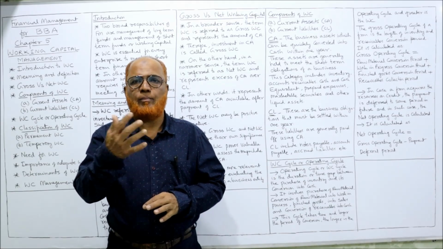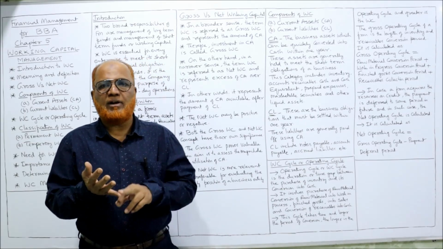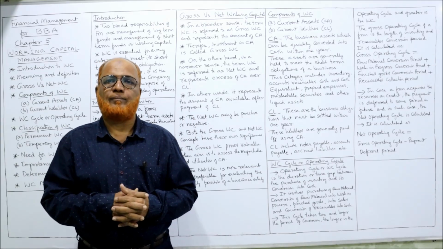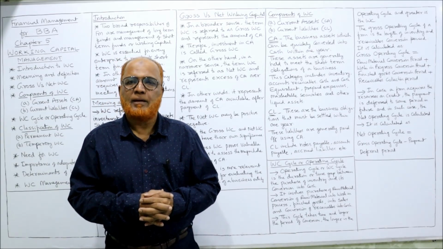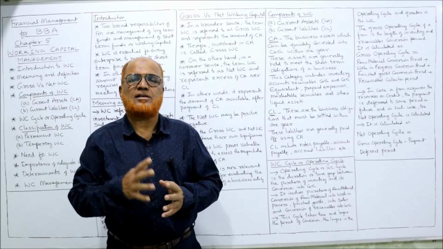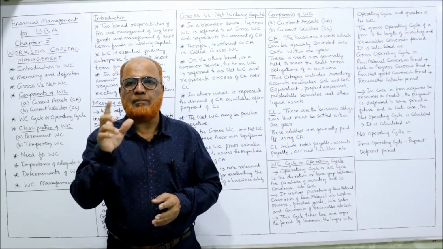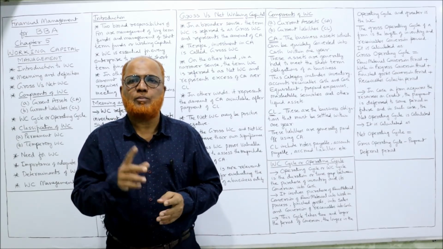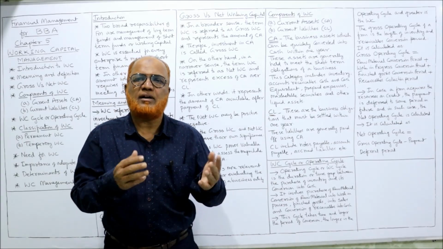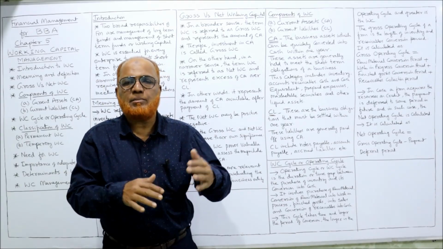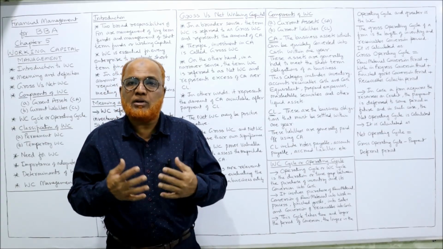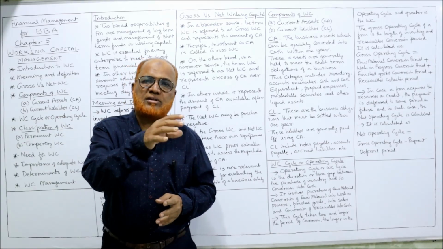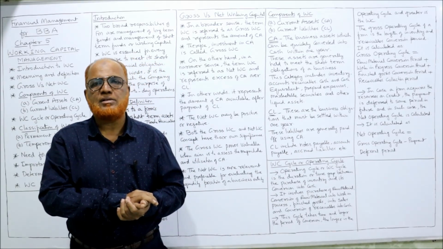How much funds are blocked, invested in inventories? How much funds are blocked in account receivable, that is trade receivable? जब business credit पे अगर customer को बेचा है तो we'll give the time period. For example, 1 month, 2 months. We sold goods worth rupees 1 lakh to the customer and given a time period of 3 months. The customer will repay the amount after 3 months. So till 3 months our money is blocked. That is the investment in trade receivable, account receivable.